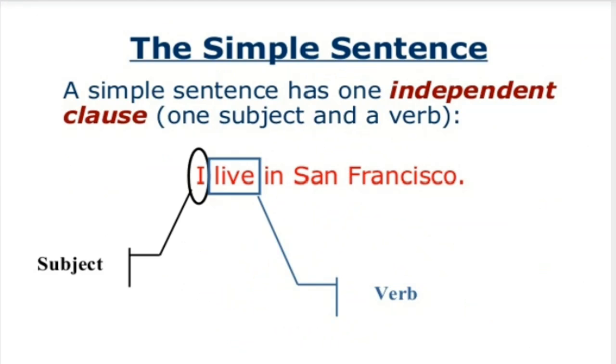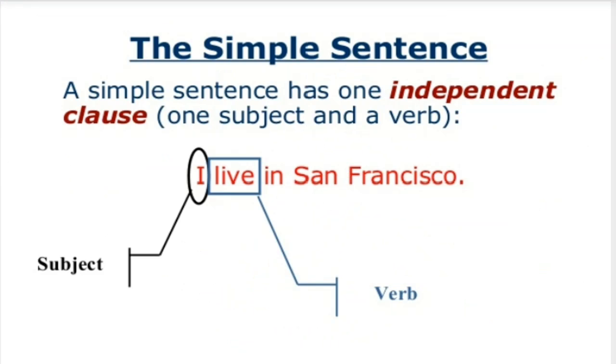Let us now see what is a simple sentence. A simple sentence has one independent clause, that is one subject and a verb. You can find details of clauses in my previous videos. You can refer to that for more help. Now, independent clause means which stands on its own, which gives a complete meaning. So, a simple sentence has one independent clause which has one subject and a verb, and this verb has to be a finite verb. You can find the finite and non-finite verb video on my own channel, you can refer to that.